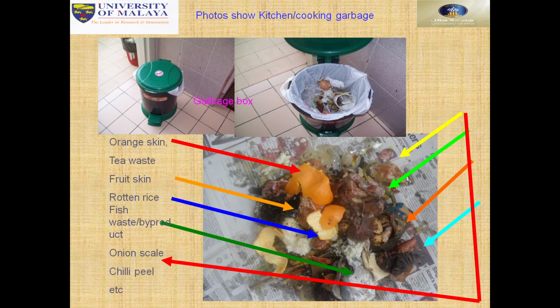The different types of waste: orange skin, tea waste, fruit skin, rotten rice, fish waste, byproducts, onion skin, chili skin, different types of skin. These are not byproducts we can discard. We can use these and then produce. We collect them and then use them for bioethanol and biodiesel production.